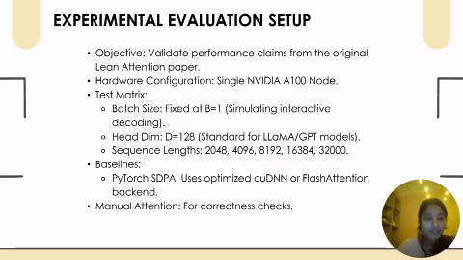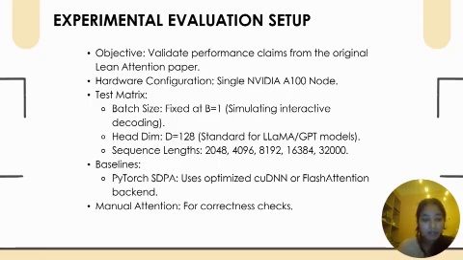Next, the test matrix. We focused on three variables: batch size, head dimension, and sequence length. For batch size, we kept it fixed at 1. This is critical. In training, you have a huge batch size, but in real-world inference, like when you are chatting with a bot, the batch size is often just 1. This is the decode phase, which is memory bandwidth bound. This is the hardest scenario for a GPU to handle efficiently, and this is exactly where we wanted to test our solution.